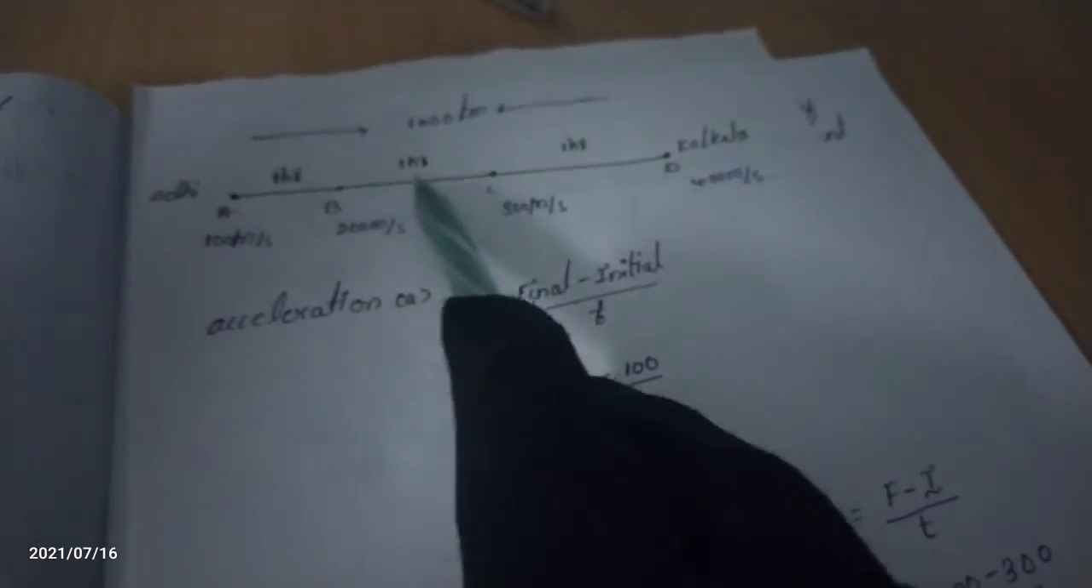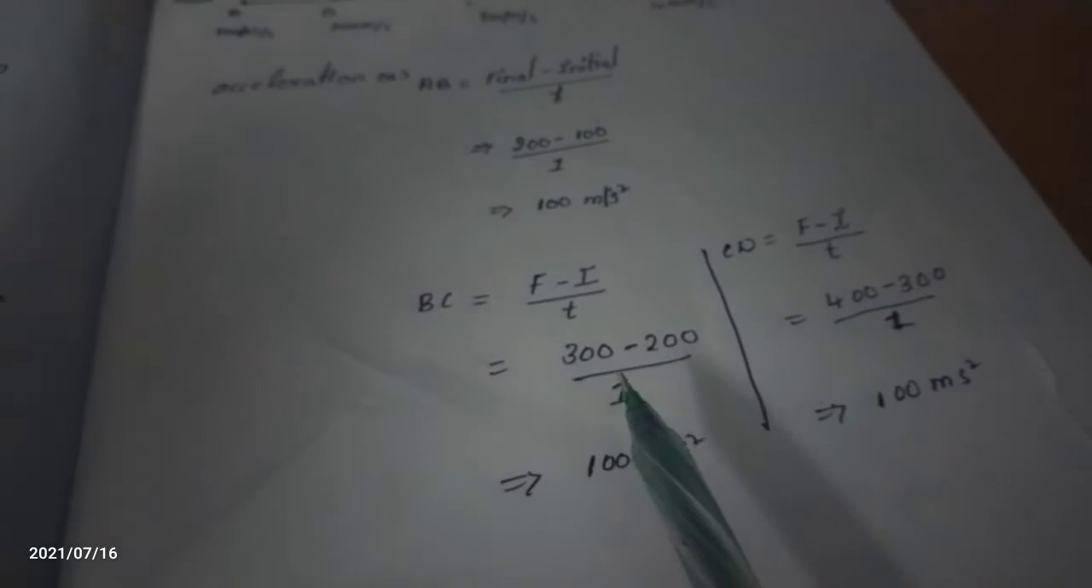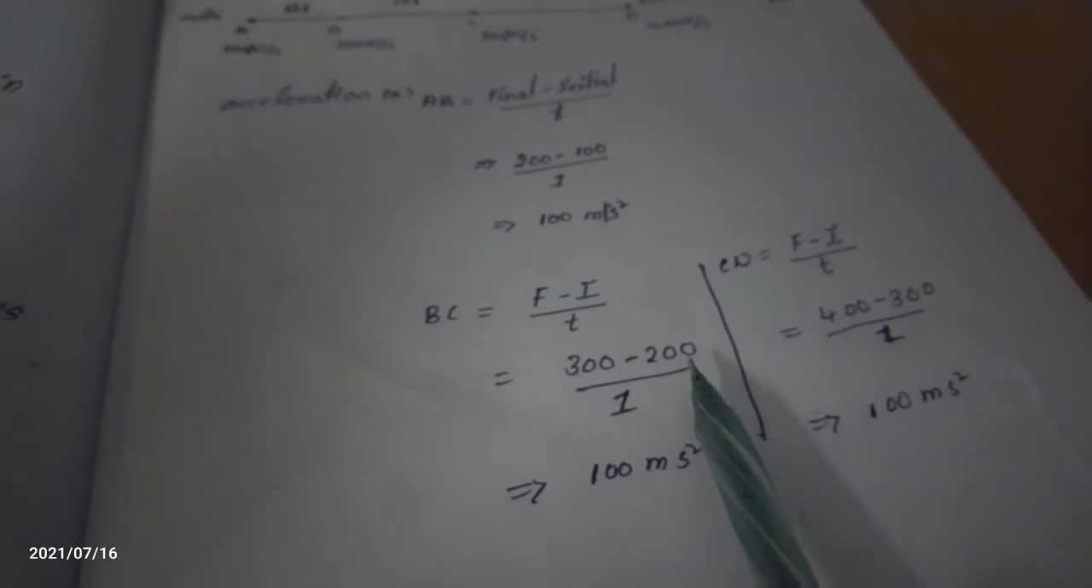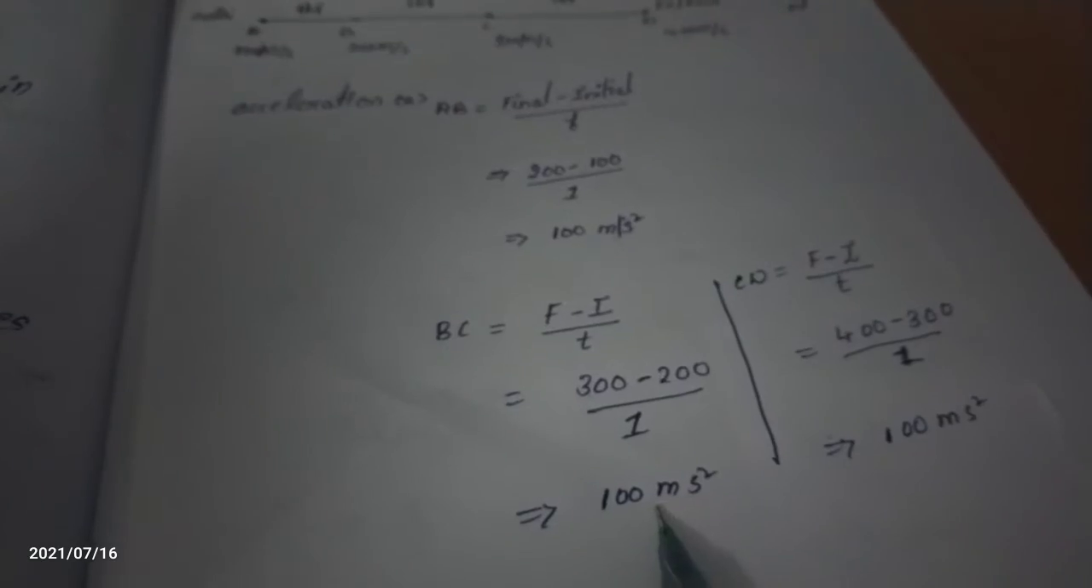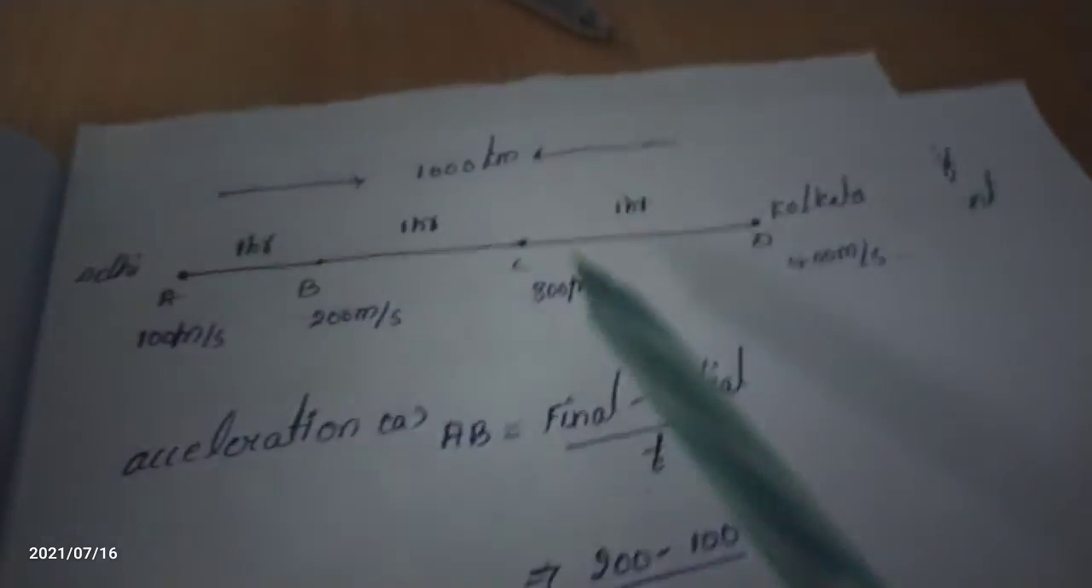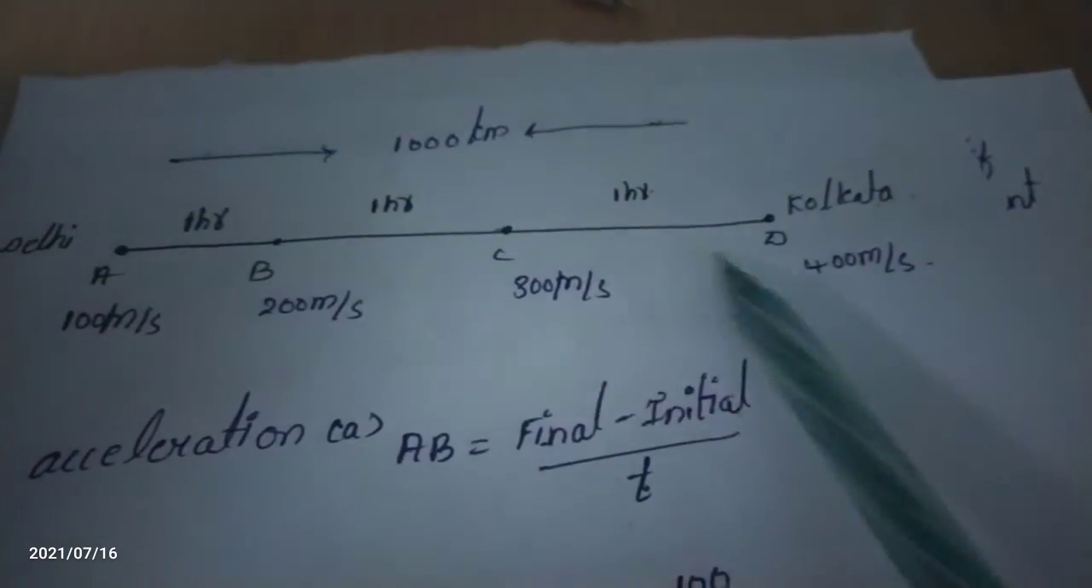Time is similar, 1 hour only for the second portion from B to C. I am taking 1 hour. 300 minus 200 is 100. Again we are getting the same acceleration, 100.